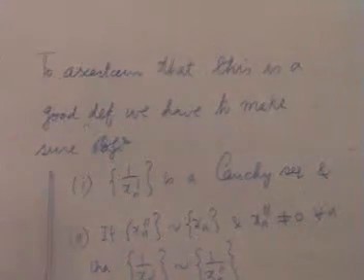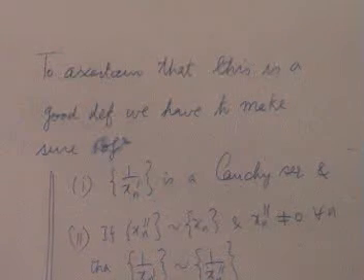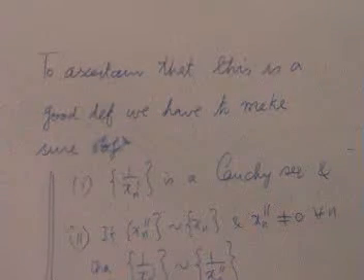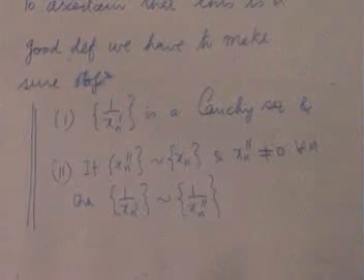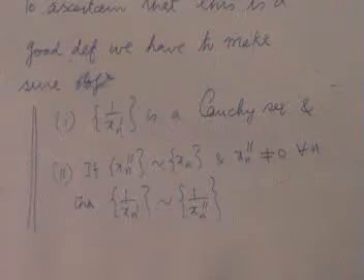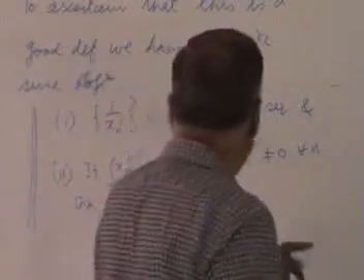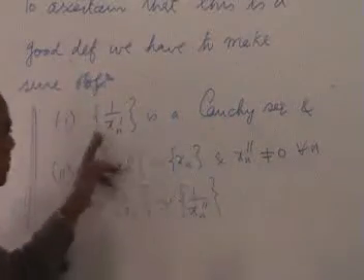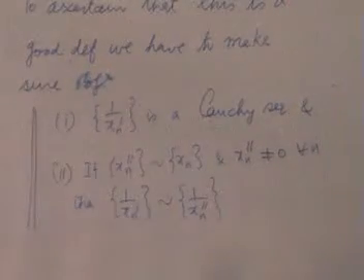Every time you have to make sure that the box is well defined, that is, that the label you have given is a Cauchy sequence, and secondly that it is label independent. Whatever label you use, you get the same answer. Is that clear? Now, I thought of giving it as an exercise, but then because he asked that question, now I will demonstrate where that thing is needed.